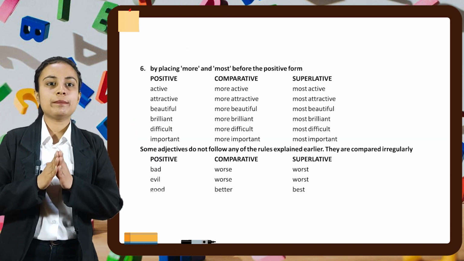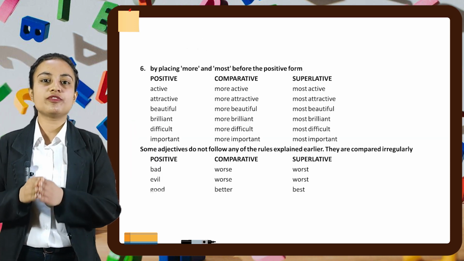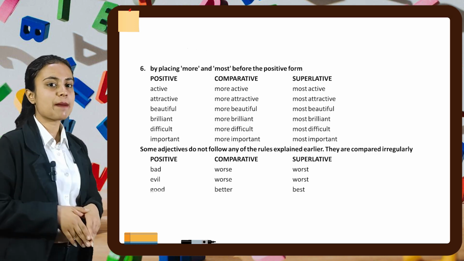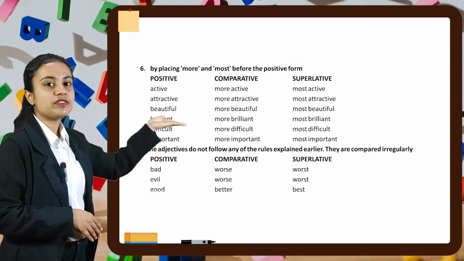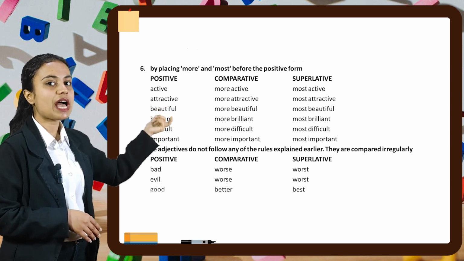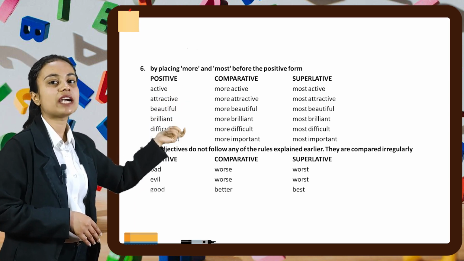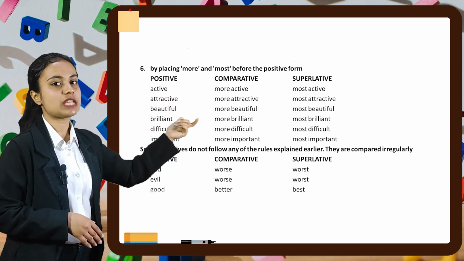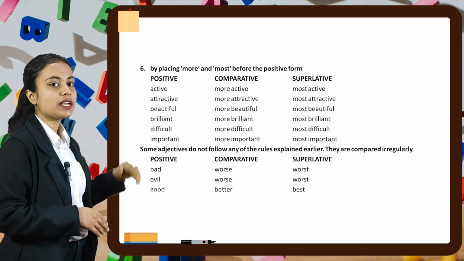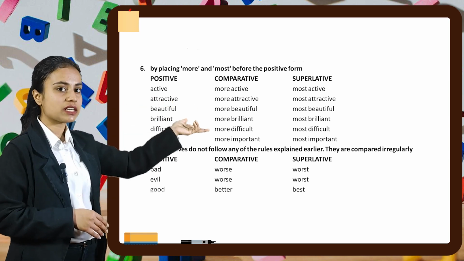We can also form degrees by placing more or most before positive forms. For example, active. For comparative, we will add more, so it will become more active. For superlative, we will add most, so it will become most active. So our words would be like active, more active, most active.